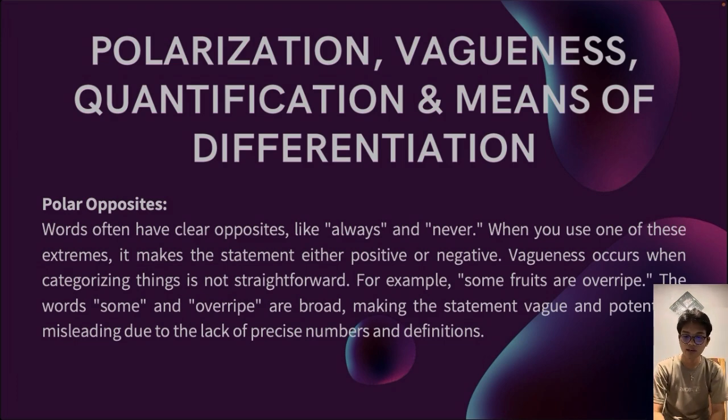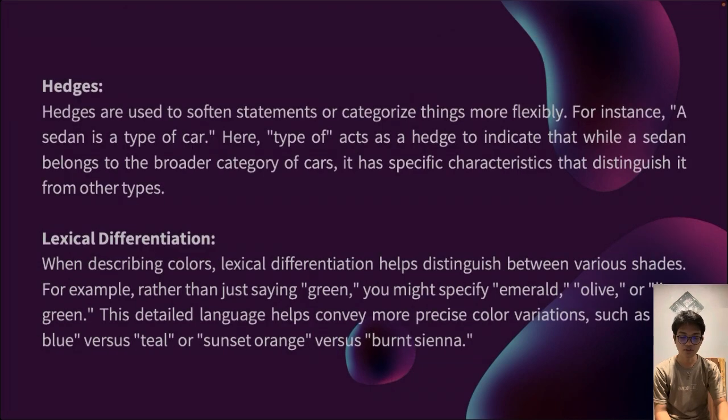Vagueness occurs when categorizing things is not straightforward. For example, some fruits are overripe. The words some and overripe are broad, making the statement vague and potentially misleading due to the lack of precise numbers and definitions.